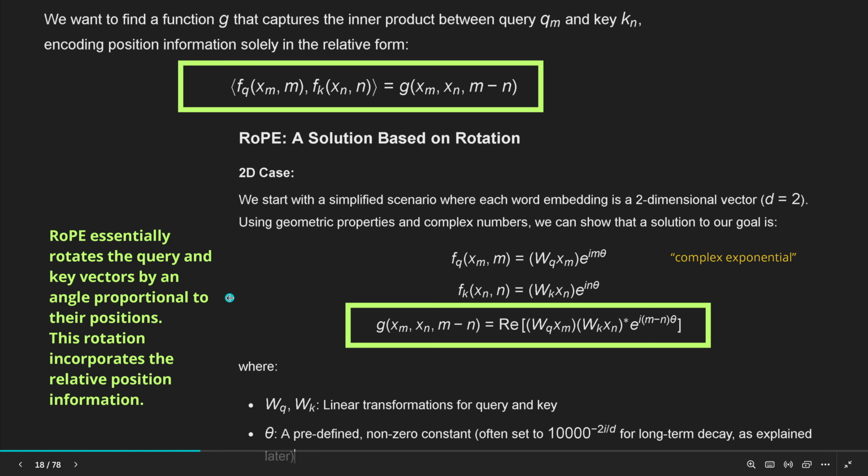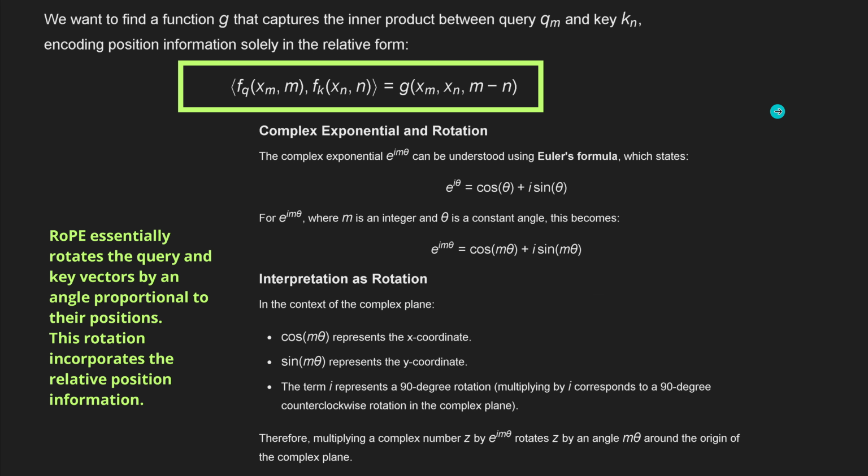So what we achieved just by adding one boundary condition on our system, and this is the most important set of equations that you need to understand RoPE. This is RoPE. Because look, we know here with Euler's formula, that maybe you have seen in a simplified form, that the complex exponential can be understood using Euler's formula from 300 years ago. And it states, hey, I can write this also in this simplified form, cosine theta plus i times sine theta.